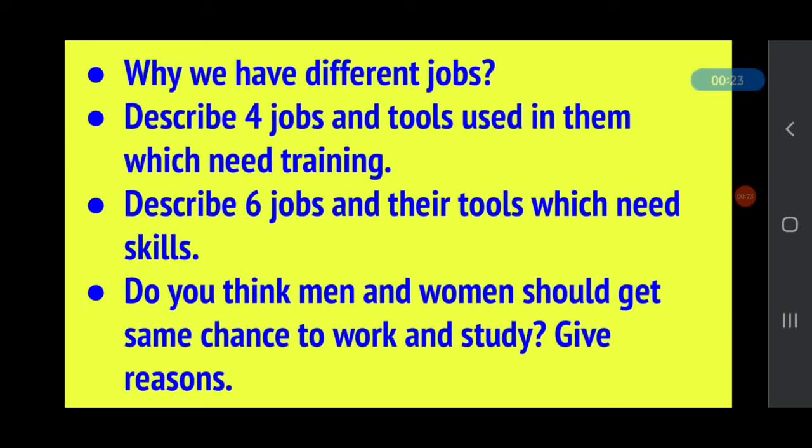And please study the block thoroughly. Try to give answers as good as you can, and try to learn as many tools as you can. You can find these tools at your home, and you can learn by seeing those tools. Please don't learn only 1 or 2 tools. Try to learn as many as you can.